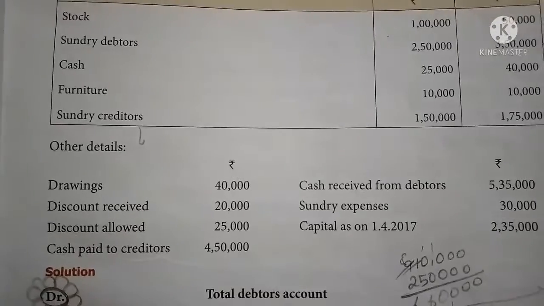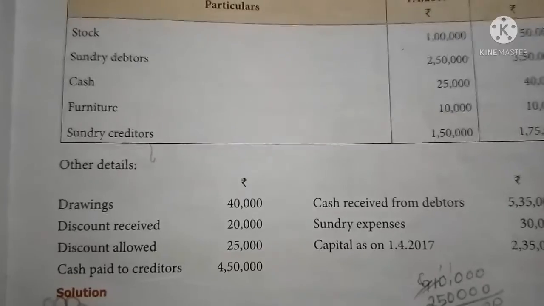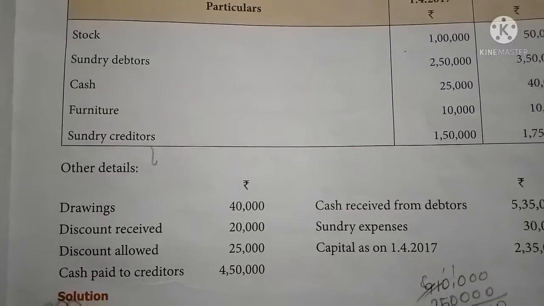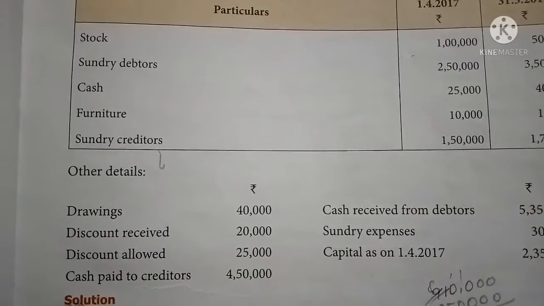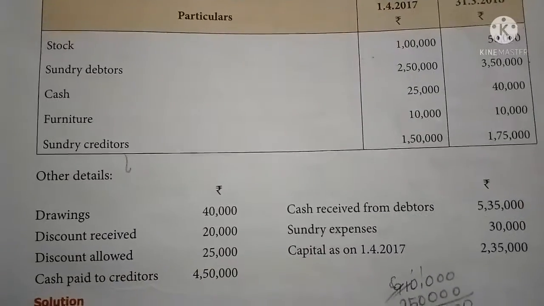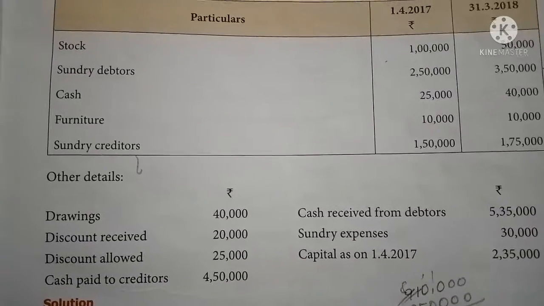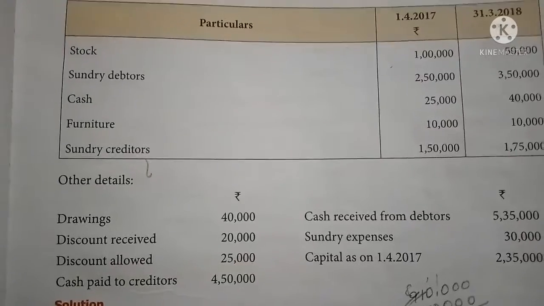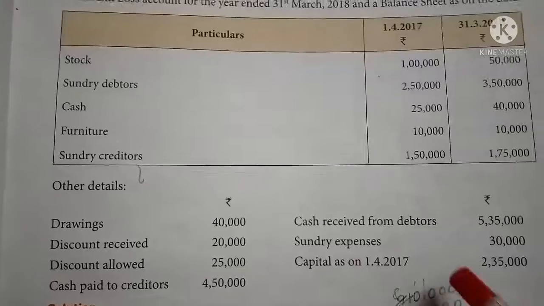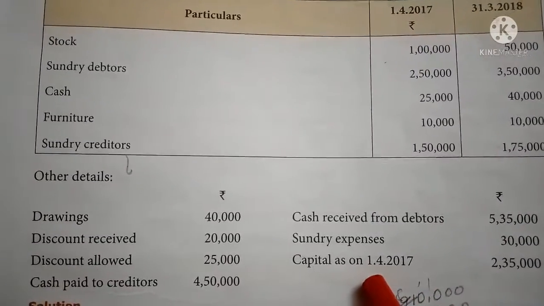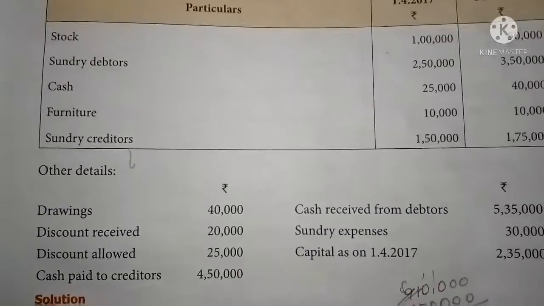And in this problem, other details given are drawings, discount received, discount allowed, cash paid, cash received, sundry expenses, and capital as on 1/4/2017. So in this example sum, opening capital is given in the problem. So there is no need to prepare a statement of affairs, because the capital as on 1/4/2017, rupees 2,35,000, is the opening capital.